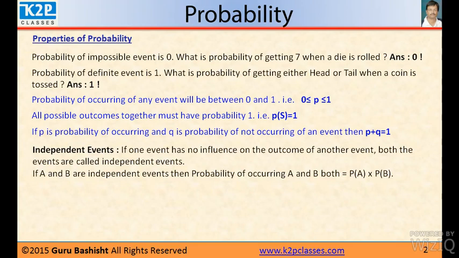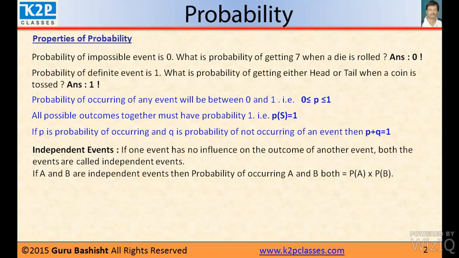Independent events. If one event has no influence on the outcome of another event, both the events are called independent events. Example. Suppose two coins are tossed. So what will come on the second coin is independent of what will come on the first coin.